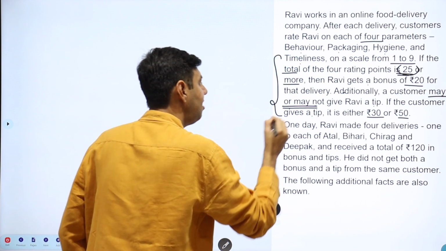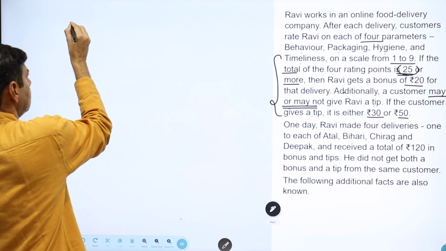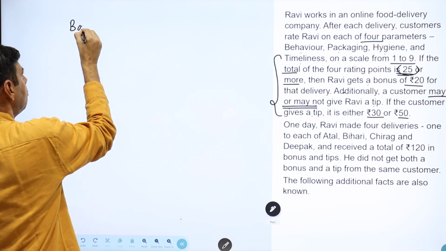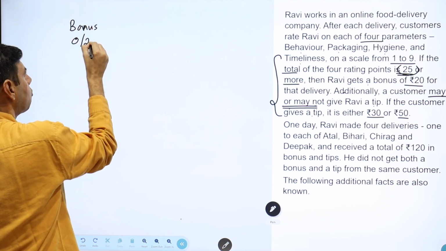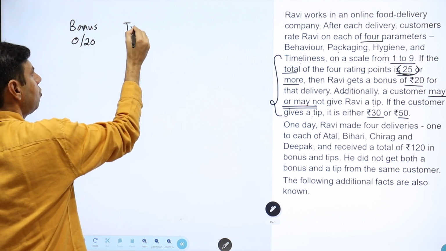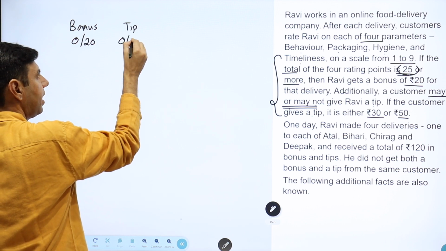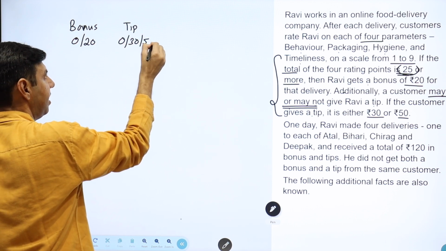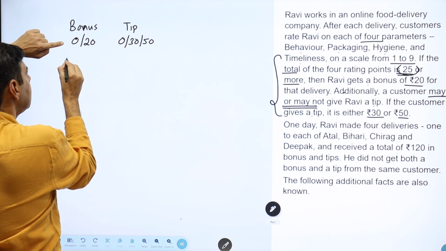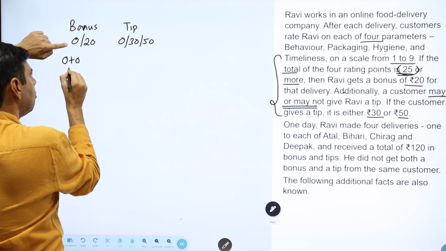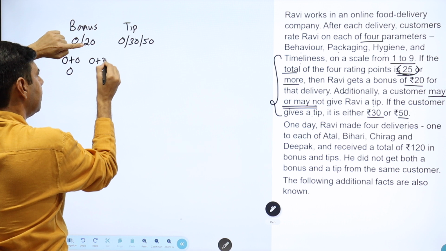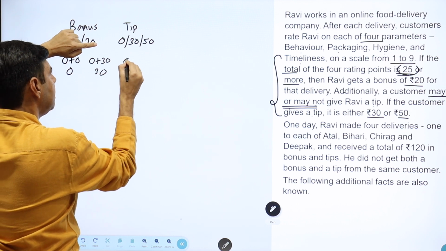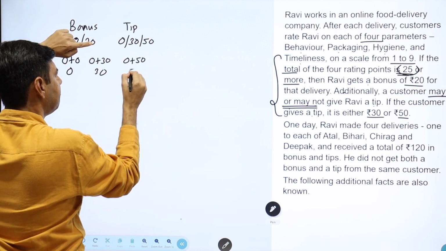So here itself your analysis should have started, students. Your bonus amount could either be 0, you might not get, or 20. And a tip amount also could be 0, you may not get, or 30 or 50. And yes, I might get 0 bonus, 0 tip. Or 0 bonus and 30 tip. Or 0 and 50 tip.